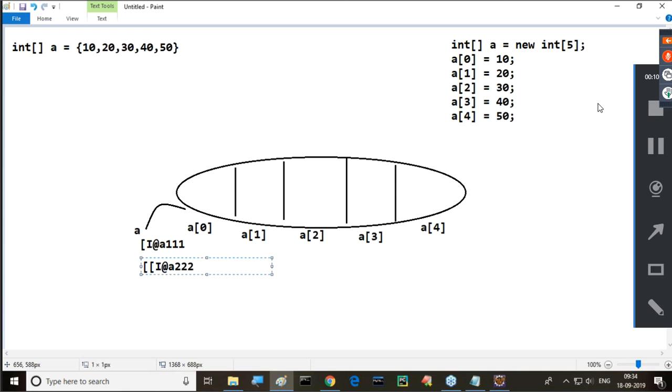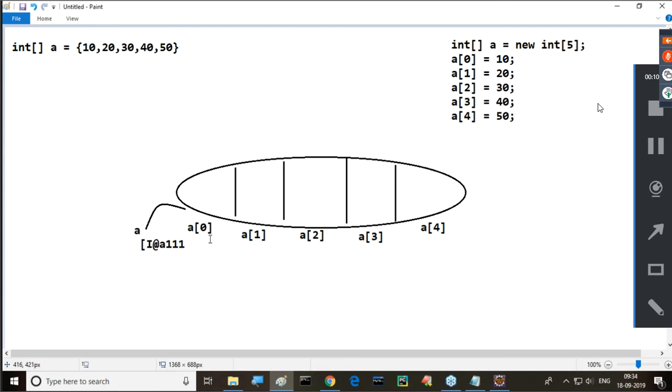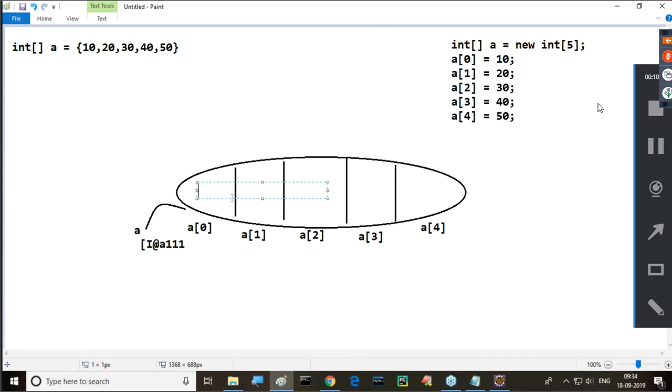If it is a three-dimensional array, how many left square braces do we get? Three square braces. That is the order here. So this is the reference value we created, and locations are created. Then after that, the data will be stored. In both scenarios, data will be stored like this only.